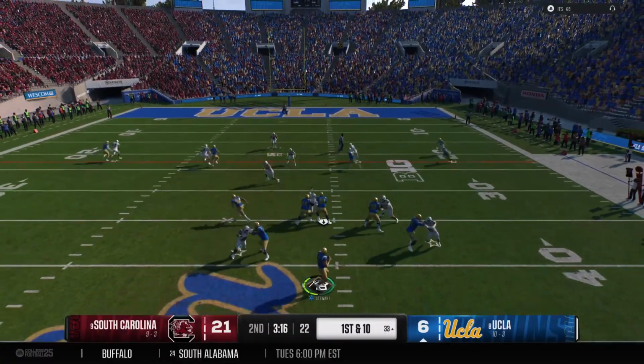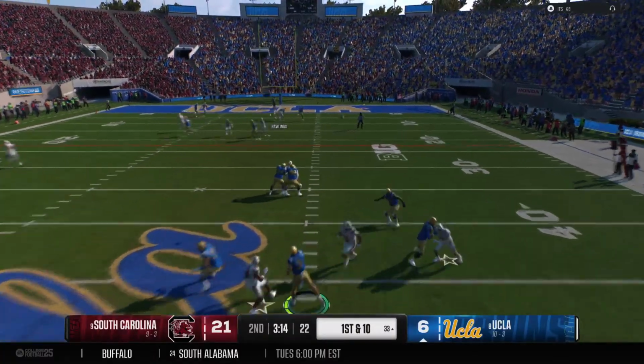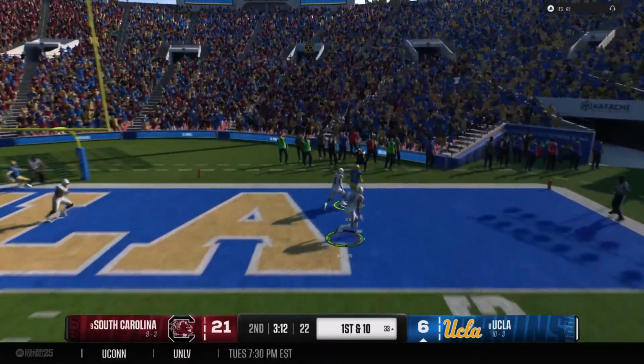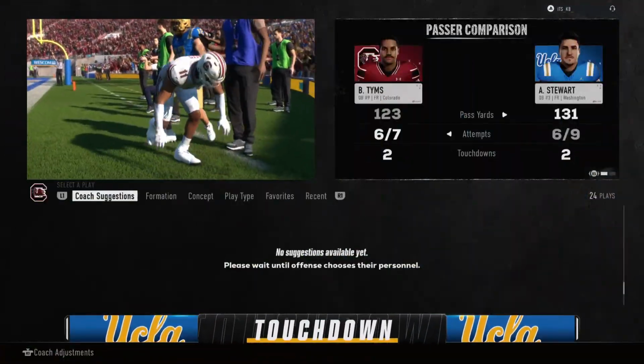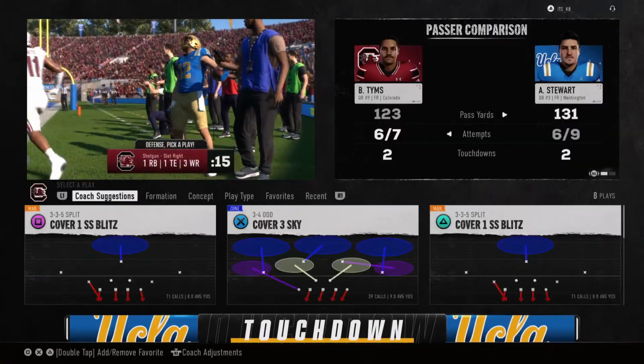Scanning the field, it's Stewart. There's a shot toward the end zone. And he's got it. Touchdown, UCLA. Well, that's a thing of beauty right there.